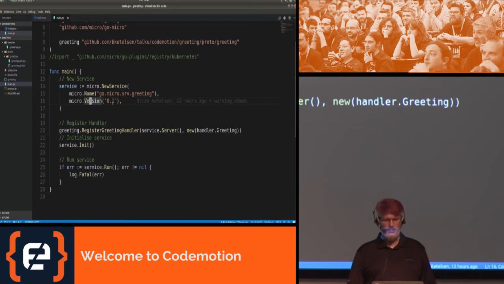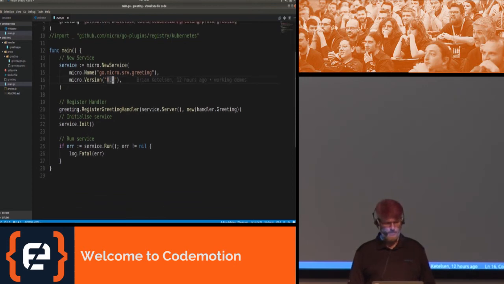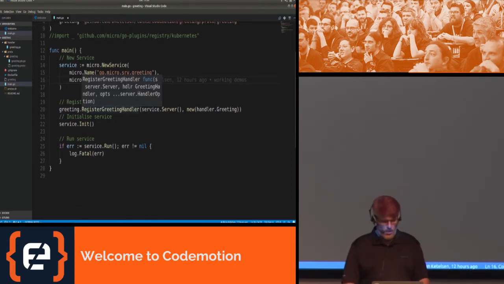I always like to version my microservices with strong version numbers. In the generated code that comes out of the micro.mu command, you'll see that the version number says latest. Is latest a number? No. Just like in Kubernetes or Docker, when you have something that says latest, that's not a version number, that's kind of a tag. So I always use strong version numbers in my microservices. That way I know how to differentiate them when things change. So this is really lightweight. Let's go run this.